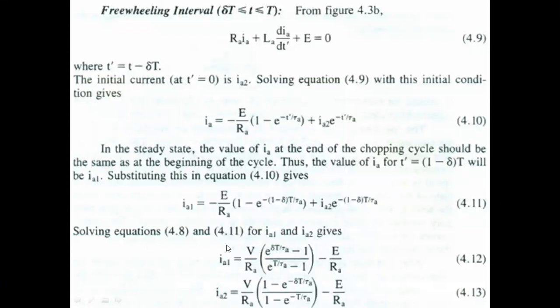In the place of IA, you mark IA1, equal to minus E by RA, 1 minus e power minus (T minus delta t) by tau a, plus IA2 e power minus (T minus delta t) by tau a. This is marked as the 11th equation.